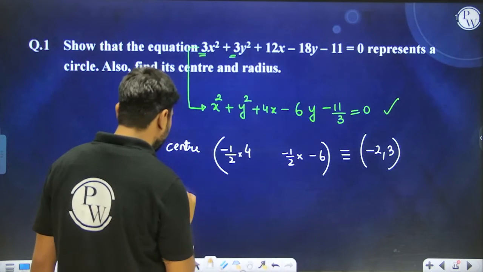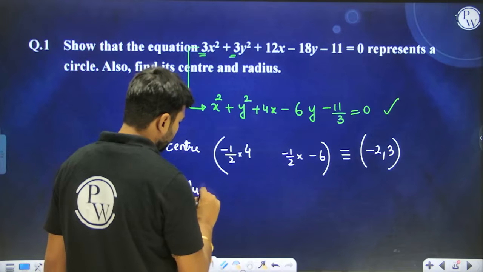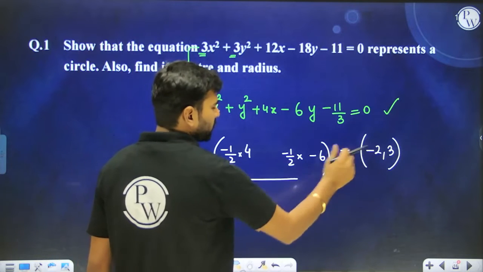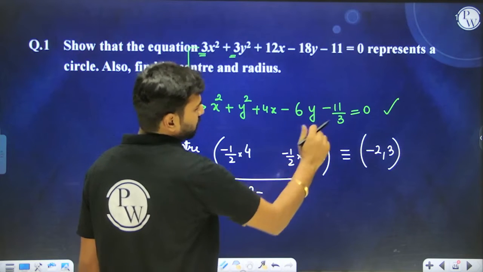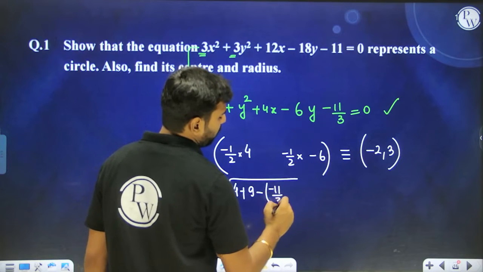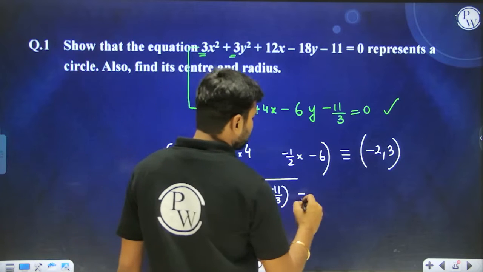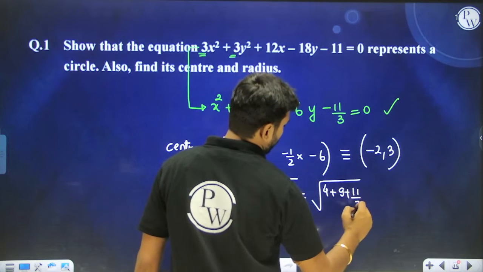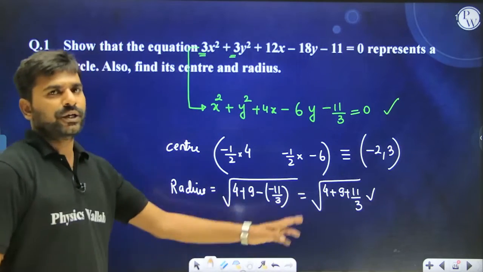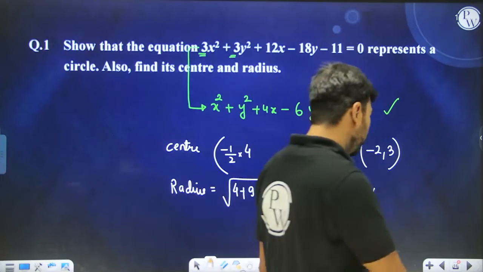In order to write down the radius of the circle, I told you one thing: under root of square this particular thing, 4 square this particular thing, 9 minus this constant term. So over here the constant term is already minus 11 by 3. So by simplifying this, you can write down the radius of the circle as well. I hope you guys are clear with this. You can simplify this, and this is nothing but your radius of the circle.